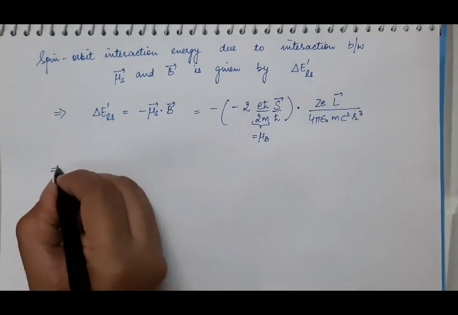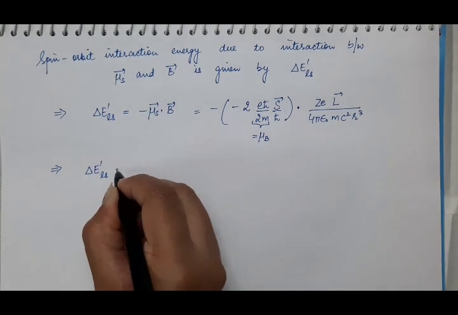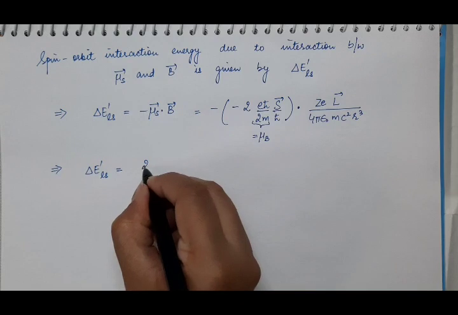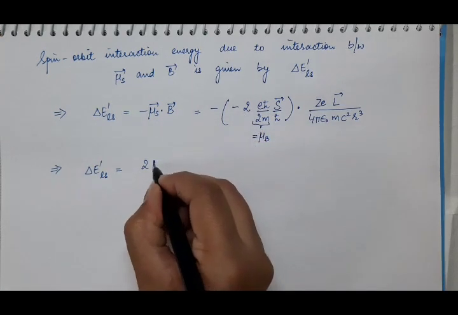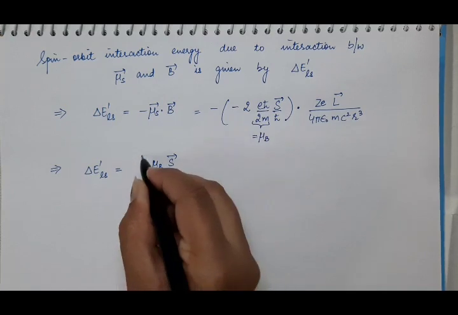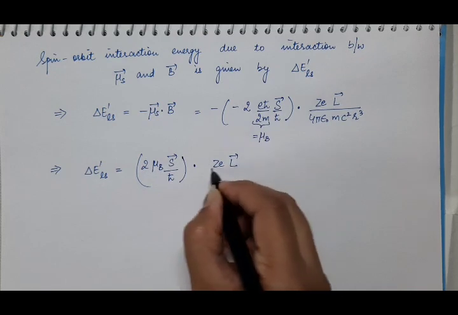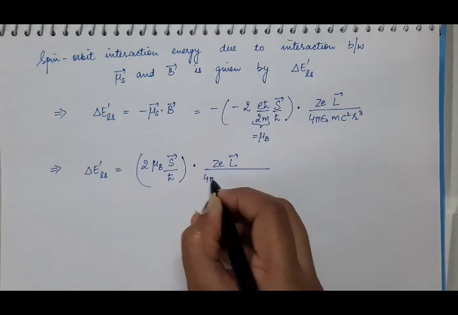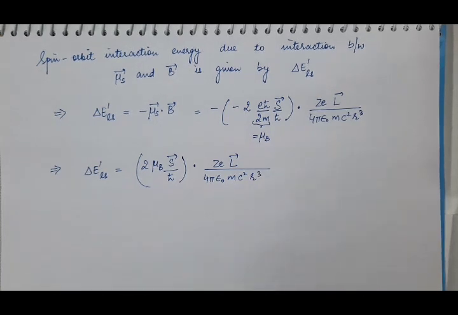So we have the spin orbit interaction energy delta E dash LS equal to 2, where this 2 is the spin g factor, gs equal to 2 here. So 2 mu B S vector upon h cut, and its dot product with Ze L vector upon 4 pi epsilon naught m c square r cube.